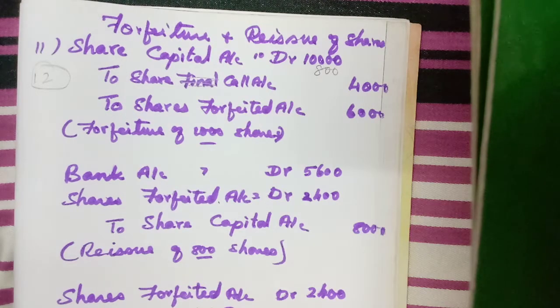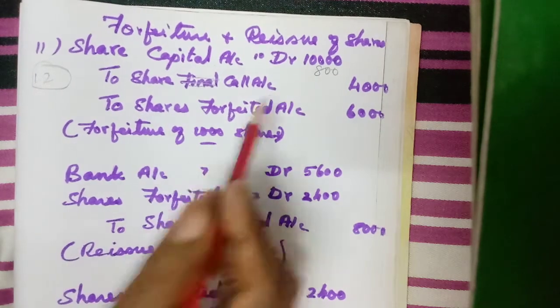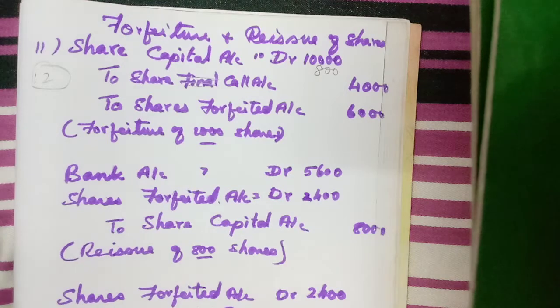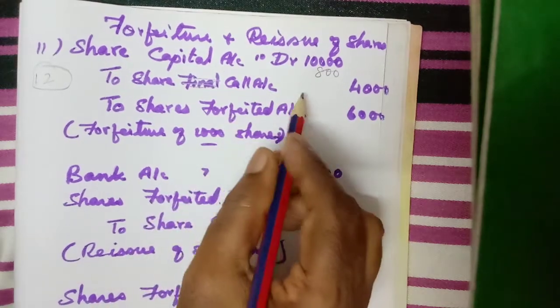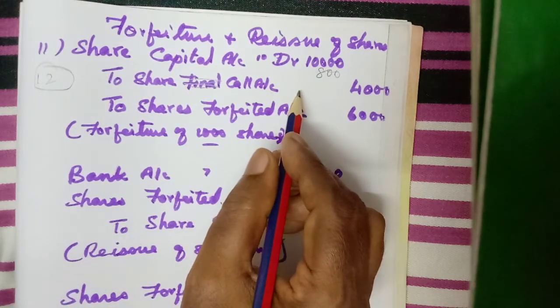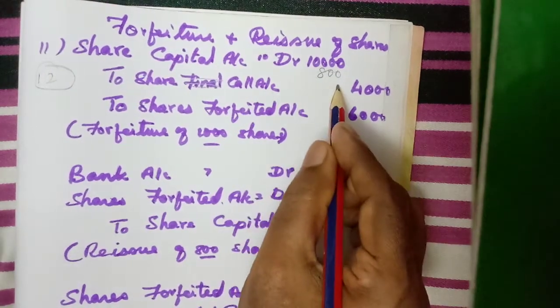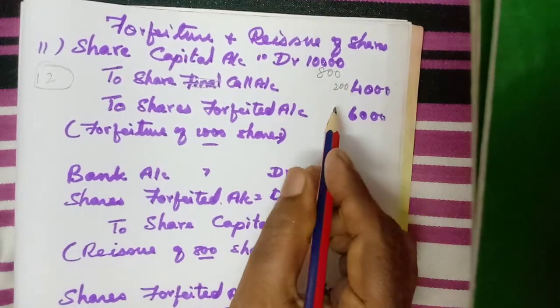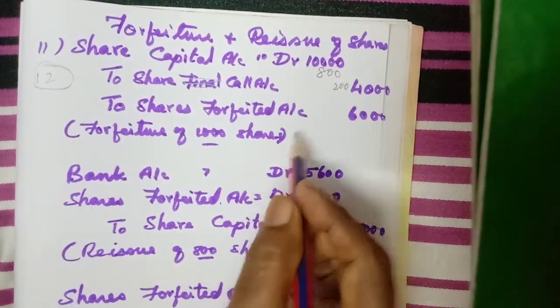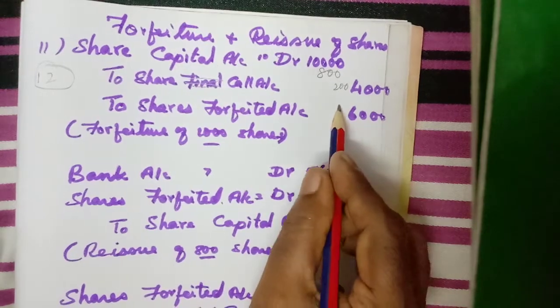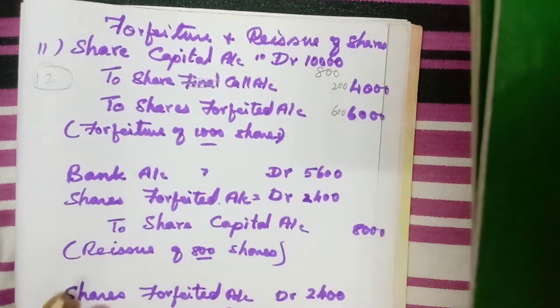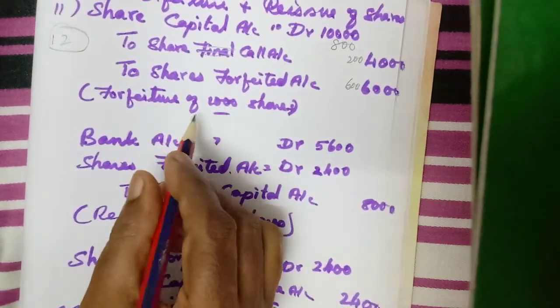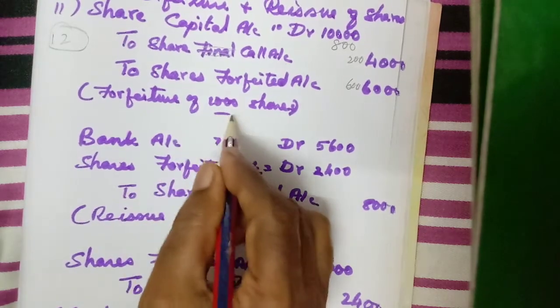Now, how much is not paid? Application and allotment both 6, so 6 he has paid. So what is not paid? 2. 2 into 100, 200. Can you see? 200. So here how much paid? 6, so 600, for forfeiture of 100 shares.